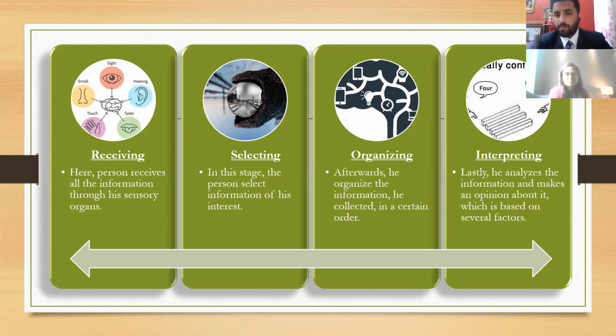The next process is organizing. Organizing means that after he selects that information, the person tries to organize his thoughts in the order in which he wants to say them aloud, in which he wants to perceive something. And it ends with interpreting. Lastly, after organizing, the person analyzes all the information and makes an idea, an opinion about it. That is how a person perceives something and makes a perception of it. So this is the perceptual process.